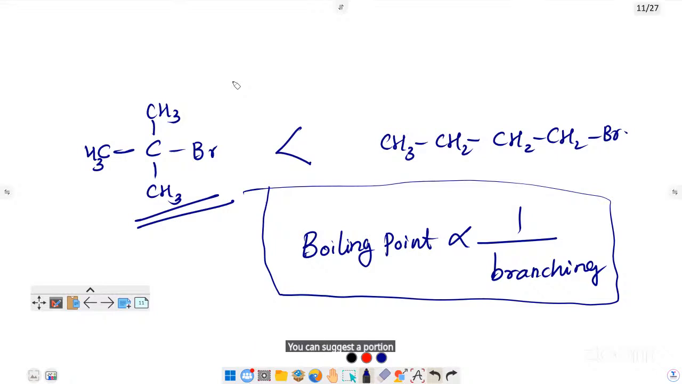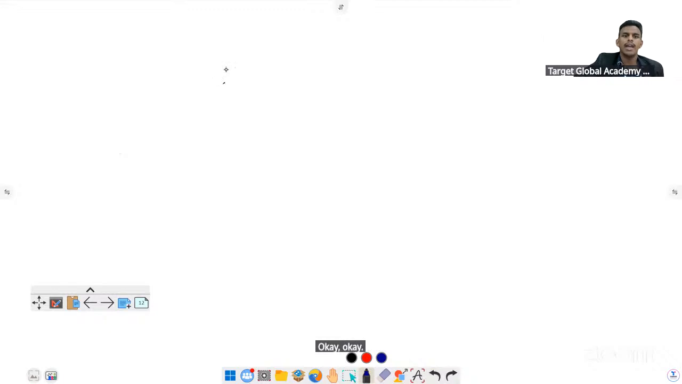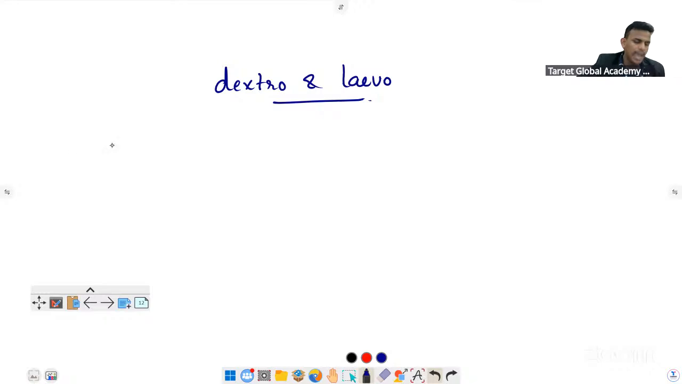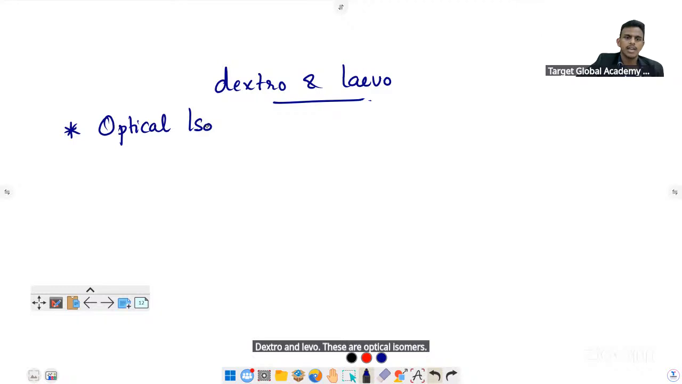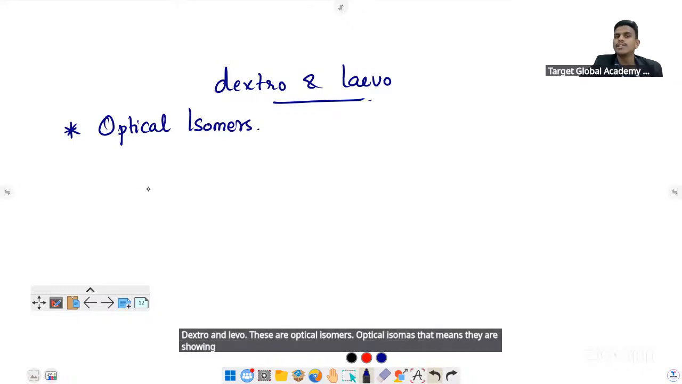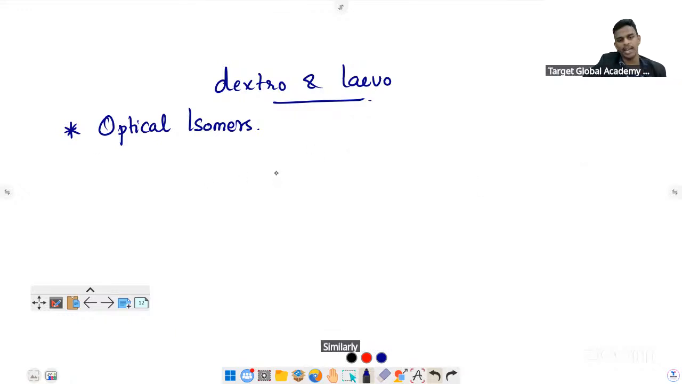Sir, can you explain dextro and levo? Okay, okay. Dextro and levo, these are optical isomers. That means they show some optical activity. There are stereoisomers, which are of different types: geometrical isomers and optical isomers. We studied in coordination that cis and trans are geometrical isomers. Similarly, dextro and levo are optical isomers. They have some optical activity.